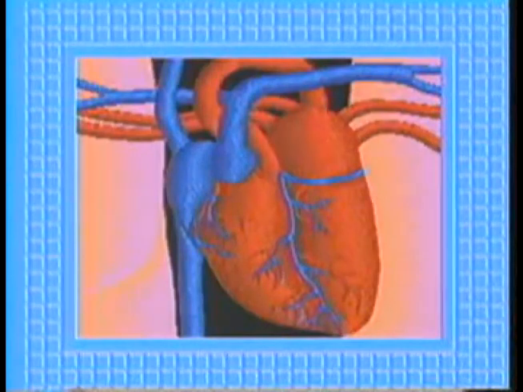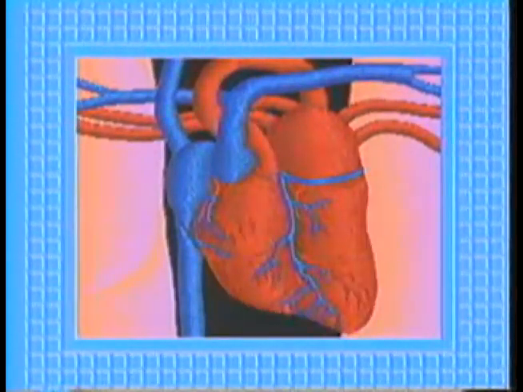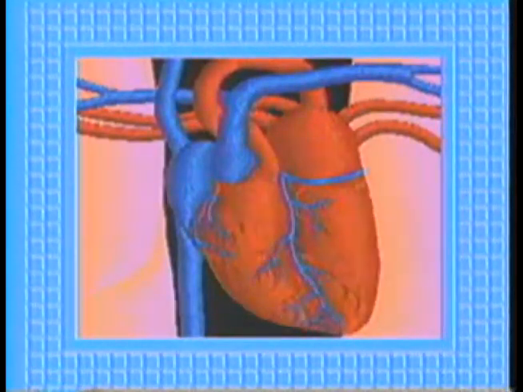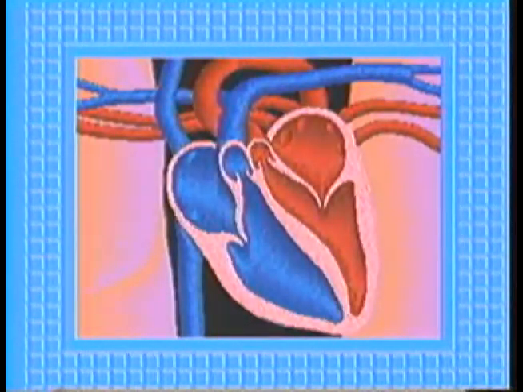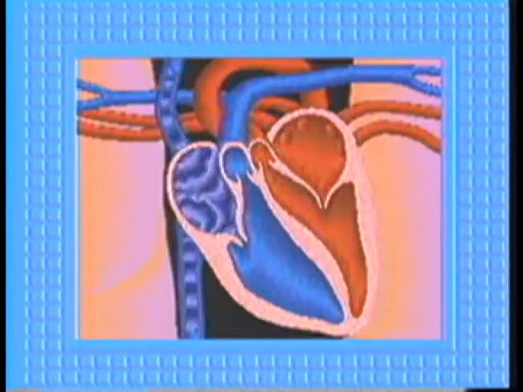To see why the heart is divided like this and how blood gets from one side of the heart to the other, let's follow blood as it makes its trip through the body. We'll start our journey in the right atrium, which, from our vantage point, appears on the left. Veins from the body empty their blood here.